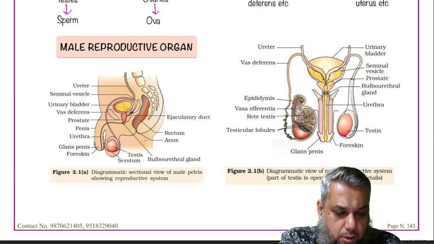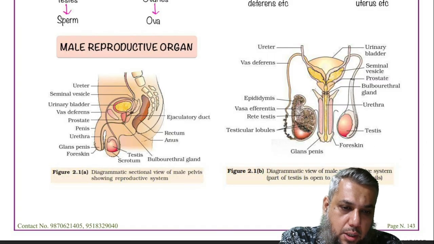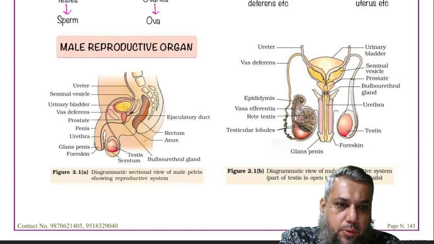So these are the ducts. So you need to remember the sequence, students. Like seminiferous tubules open into the rete testis. Rete testis opens into the vasa efferentia. Vasa efferentia into the epididymis. Vas deferens, ejaculatory duct, urethra, outside.